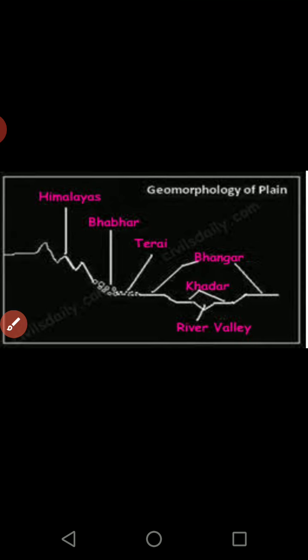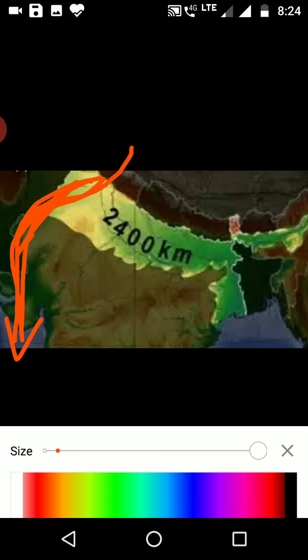They are called young alluvial soils, new alluvial soils. And Bhangar are the old alluvial soils. Now let us study this one region with its characteristics. Here in the northern plains, let me show you which section we are going to study right now. The river Indus originates, then enters the foothills, goes on depositing, and then merges into the Arabian Sea. So in the northern plain, this part is the river Indus plain part.